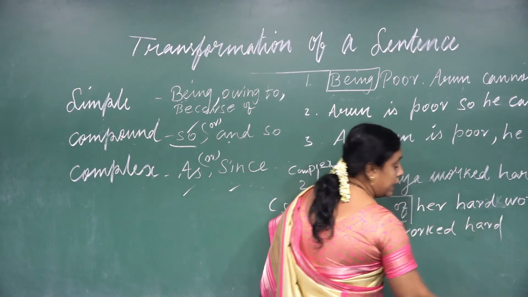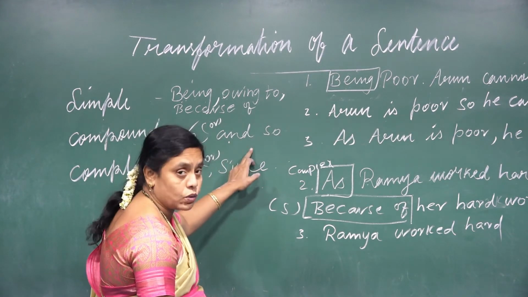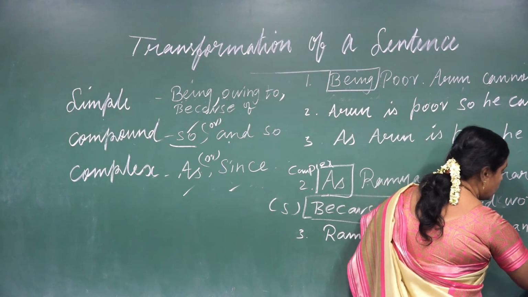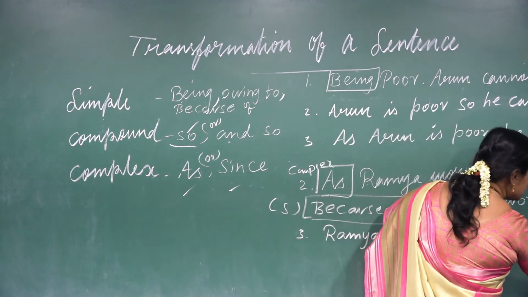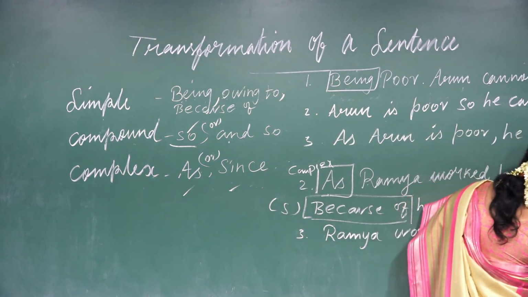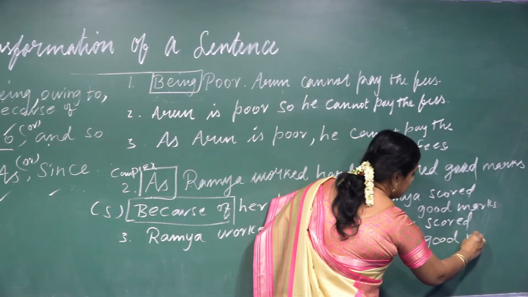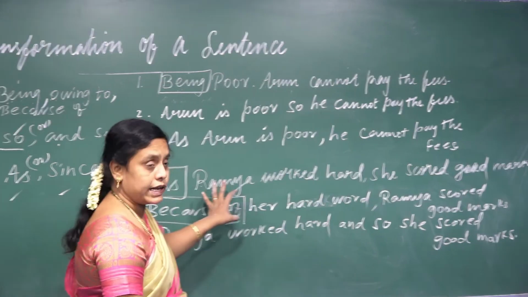Now what am I to write? I want to use so, otherwise and so. And so. Already I used Ramya, so write the pronoun here. And so she scored good marks. Can you understand?